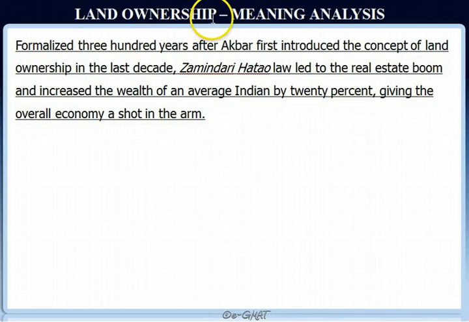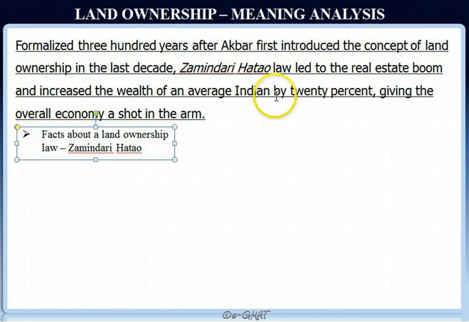Land ownership question. Let's begin the solution by first understanding the meaning of this sentence. Formalized 300 years after Akbar first introduced the concept of land ownership in the last decade, Zamindari Hatao law led to the real estate boom and increased the wealth of an average Indian by 20%, giving the overall economy a shot in the arm. So this sentence appears to be talking about this Zamindari Hatao law. It appears to be providing a few facts about it.